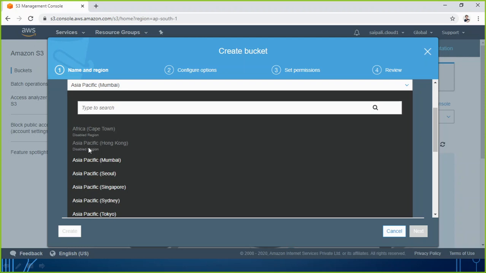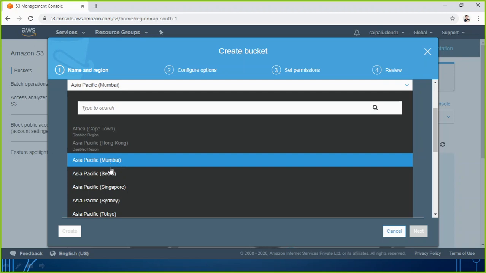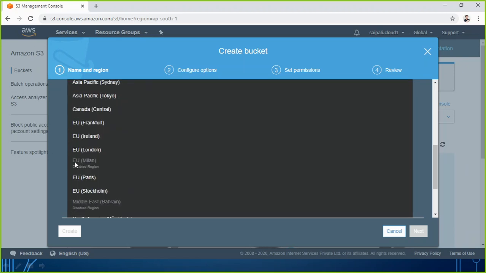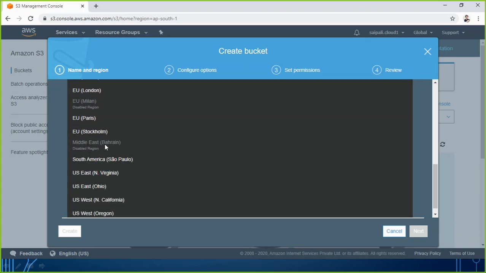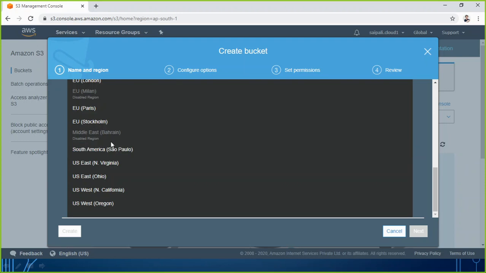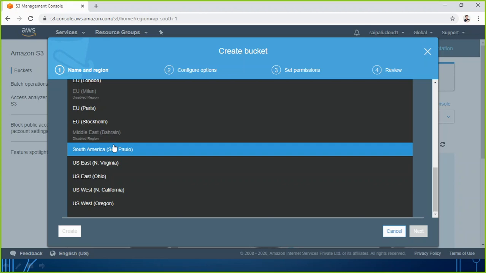That can be because some of the new regions, when they just start, may not have that service offered from that region. So you see Africa Cape Town is not highlighted, which means I can't create a bucket in Africa Cape Town. I can't create a bucket in Asia Pacific Hong Kong, but I can create in Mumbai, Seoul, Singapore. Then again, in EU, Milan is not highlighted. In Middle East also, Bahrain is not highlighted. So maybe these are new regions, and because of that they haven't started providing the bucket service yet.